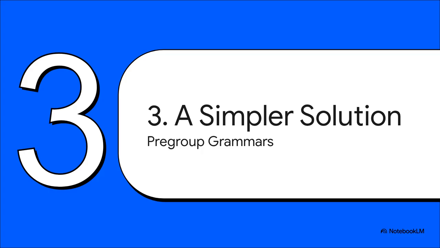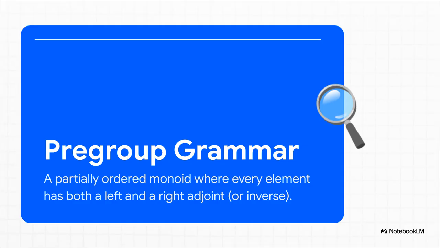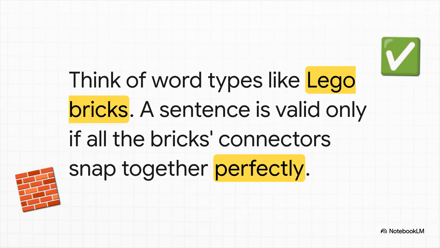It's pretty amazing. Okay, I know that technical definition looks intense, so let's just break it down. It's describing an algebraic system where every element, just think of it as a word's type, has these special things called adjoints. Honestly, you can just think of them as connectors that have an opposite. The entire system is built on one simple, powerful idea. When a word's type meets its opposite connector, they cancel each other out. That's it!